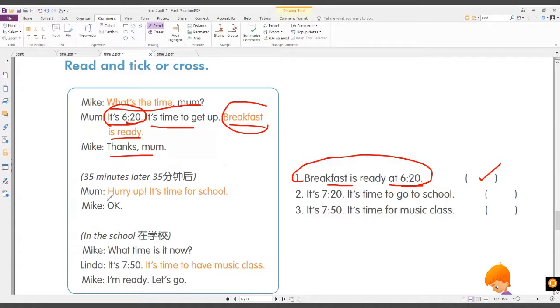Let's read. Hurry up. It's time for school.